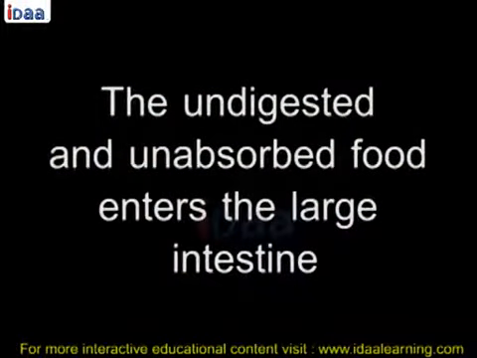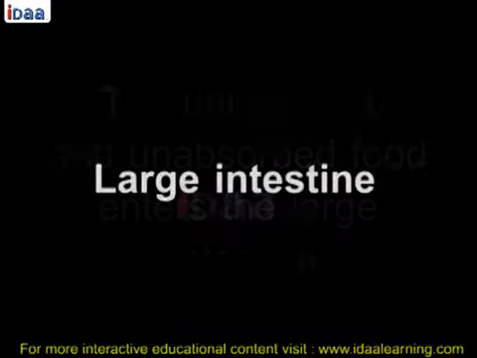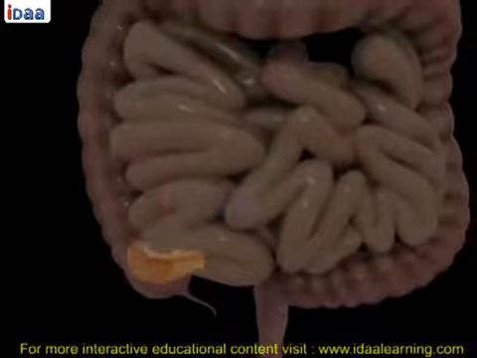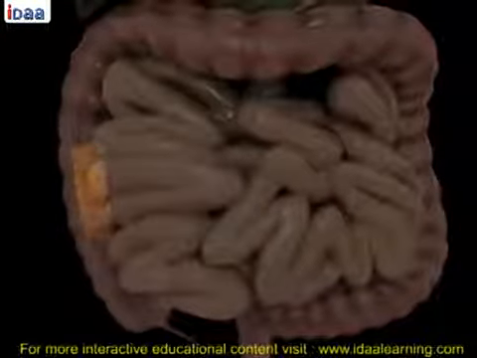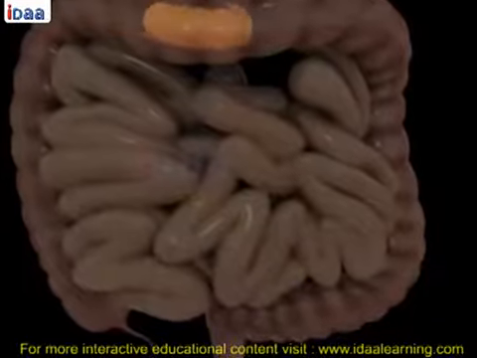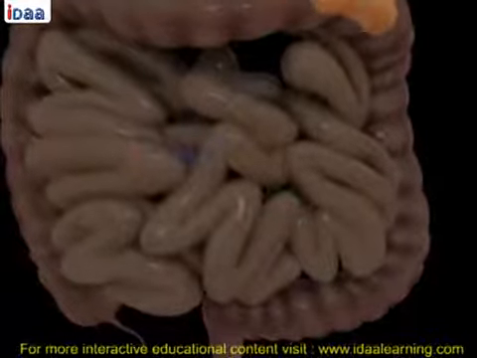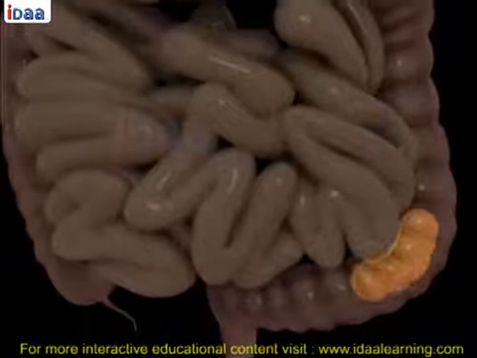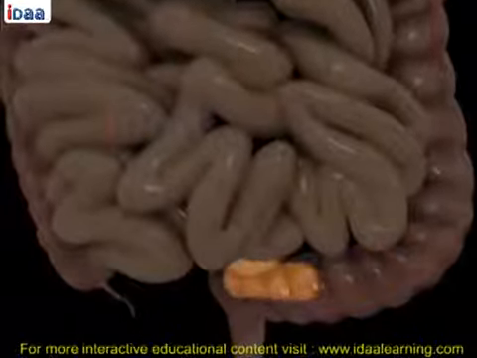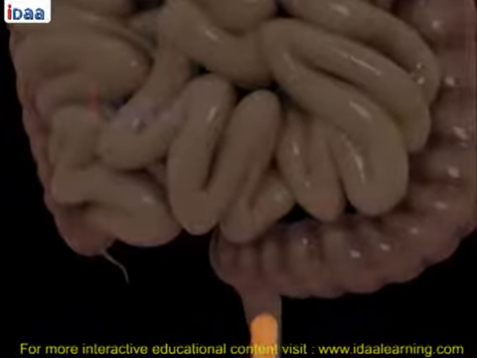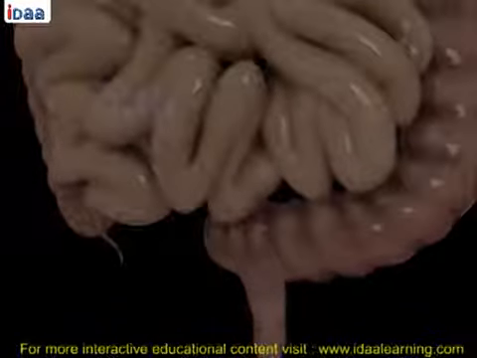The undigested and unabsorbed food enters the large intestine. Large intestine. The large intestine is wider than small intestine and measures 1.5 meters in length. Once the undigested food enters the large intestine, it absorbs water and some salts from it and passes the remaining waste into the rectum. Here it remains as semi-solid feces. The fecal matter is removed through the anus. This is called egestion.